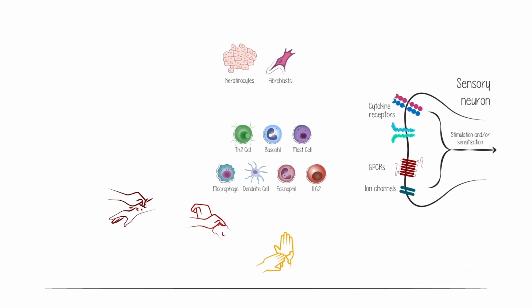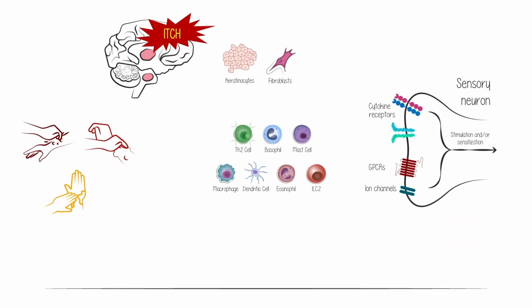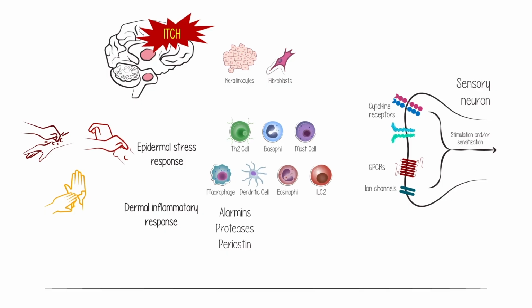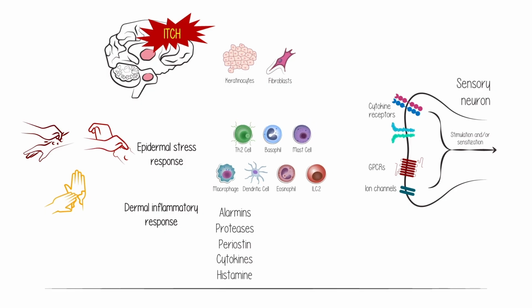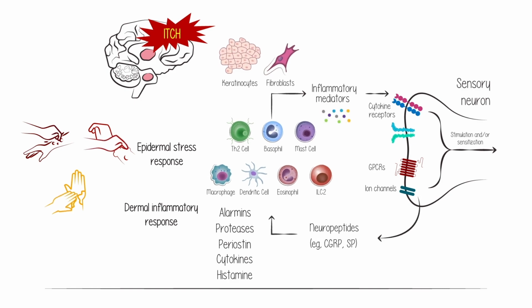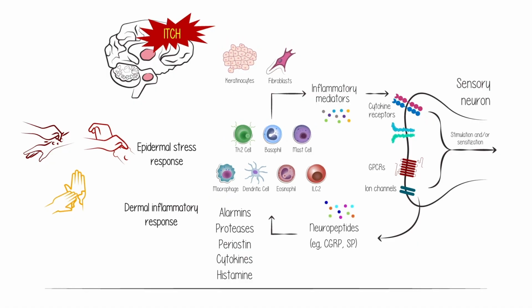To summarize, in chronic pruritic inflammatory skin conditions, a cycle of itching and scratching can be initiated via an epidermal stress response involving the release of alarmins, proteases, or periostin, or via dermal inflammatory response involving the activation of immune cells and release of cytokines, histamine, and proteases. Immune and skin cells stimulate and sensitize neurons. Neurons release neuropeptides that directly signal to skin and immune cells, further activating type 2 immune cells and increasing production of cytokines and other effector molecules that exacerbate inflammation and perpetuate the itch-scratch cycle.